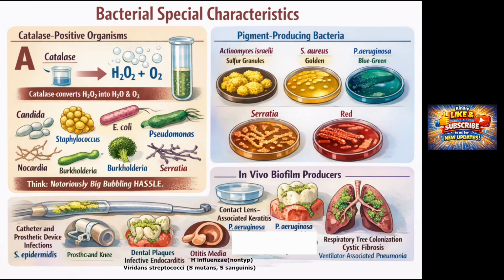In vivo biofilm-producing bacteria are particularly important because biofilm formation dramatically increases resistance to host defenses and antimicrobial therapy, a concept frequently emphasized in exam questions involving persistent or device-related infections. Staphylococcus epidermidis is a classic example, producing biofilms on catheters, prosthetic joints, and heart valves. Its ability to adhere to synthetic materials and secrete extracellular polysaccharides allows it to evade immune clearance and antibiotics, explaining why infections often require removal of the infected device rather than antibiotic therapy alone.